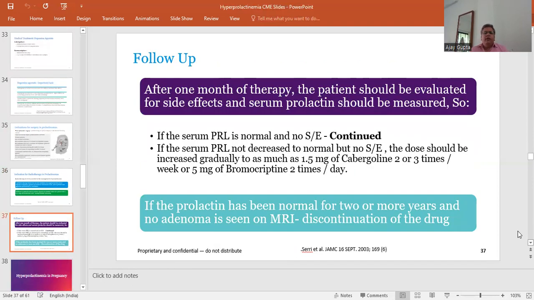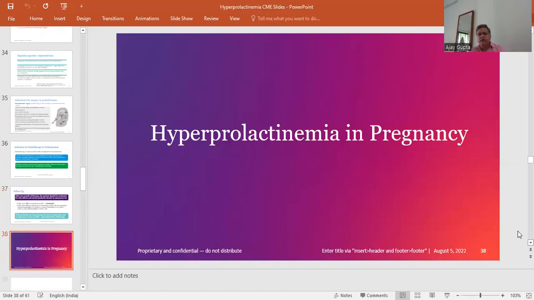After 1 month of therapy, the patient should be evaluated for side effects and serum prolactin should be measured. If the serum prolactin is normal and there are no side effects, we can continue with the oral therapy. If the serum prolactin has not decreased to normal but there is no side effect, the dose should be increased gradually to as much as 1.5 milligram of cabergoline 2 to 3 times per week, or 5 milligram of bromocriptine 2 times per day. If the prolactin has been normal for 2 or more years and there is no edema seen on the MRI, discontinuation of the drug is considered.